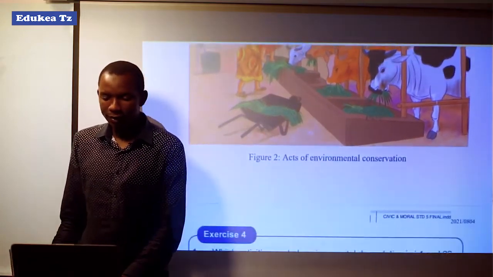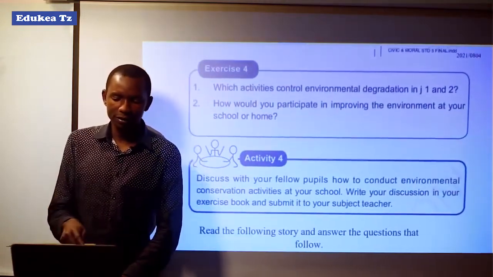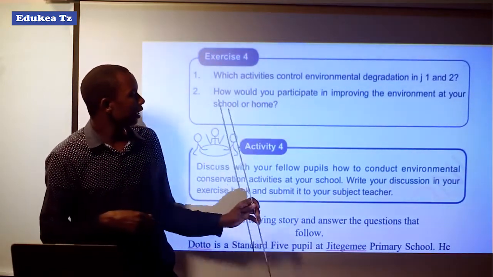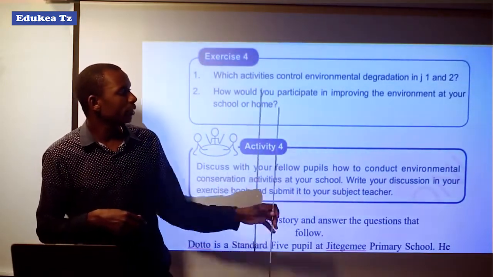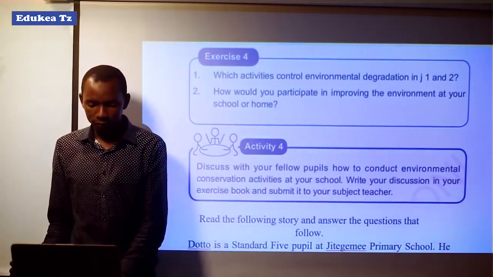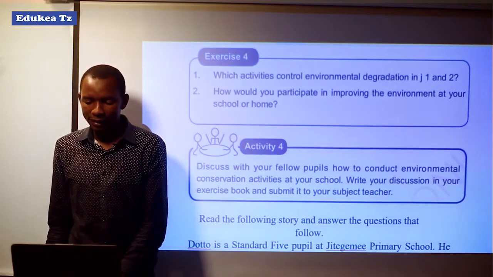Also, after looking at that, you may find these questions: which activities control environmental degradation? How would you participate in improving the environment at your school or home? Also, you may read this story so as to answer the questions that follow.